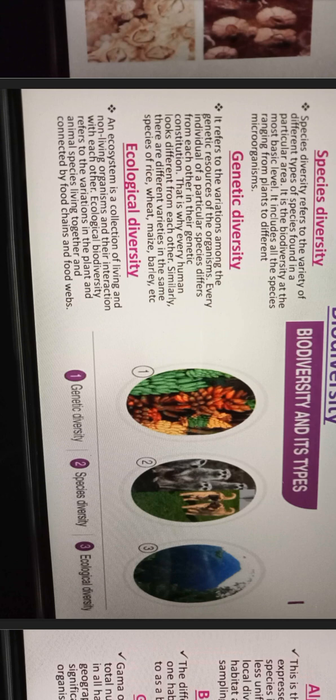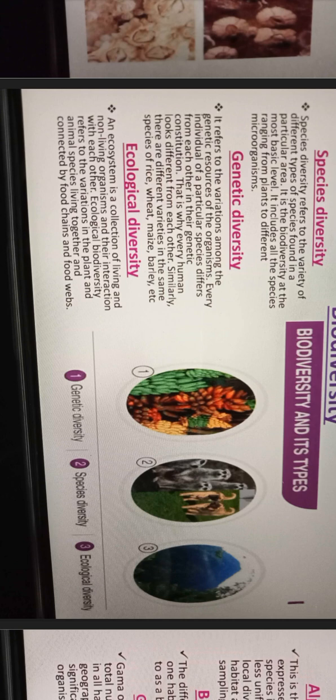Genetic diversity refers to the variations among the genetic resources of the organism. Every individual of a particular species differs from each other in their genetic constitution. That is why every human looks different from each other. Generally, there are different varieties in the same species: rice, wheat, maize, barley, etc.